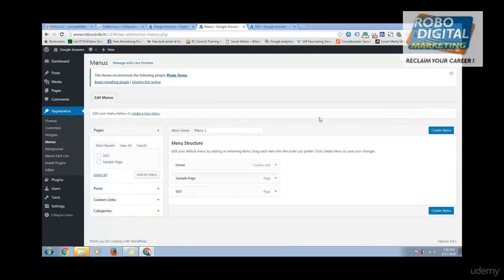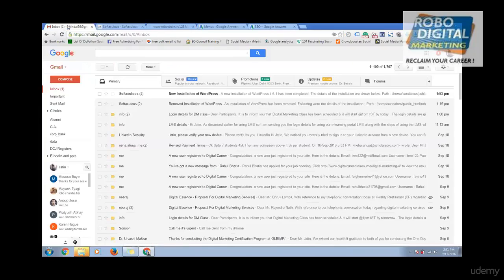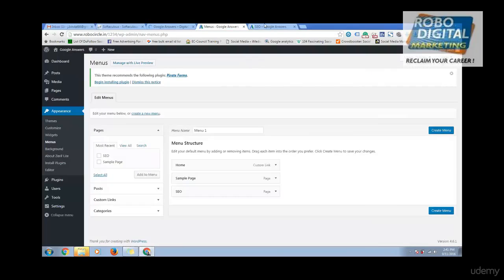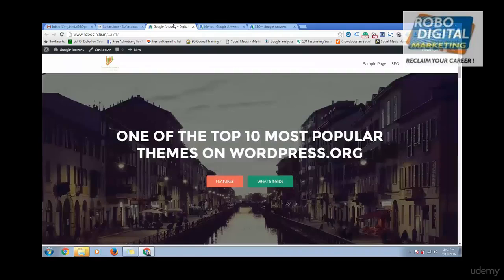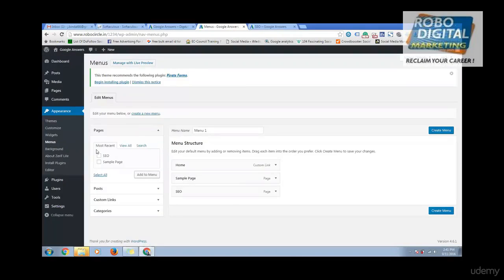Now you can see over here, these are the 3 pages which we have. We have one home page, then we have the sample page, which is given by WordPress by default, and then the page we just made, that is the SEO page. If you reload it, you have all the pages over here. If by default they are not coming, you can add them from here. Click on view all and you have all the pages, whichever you have.